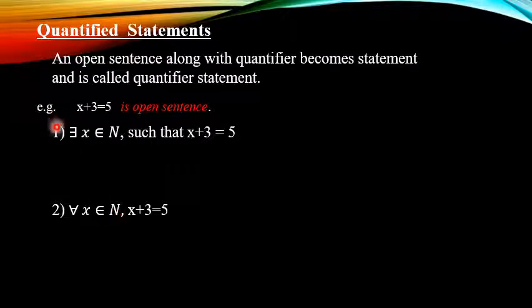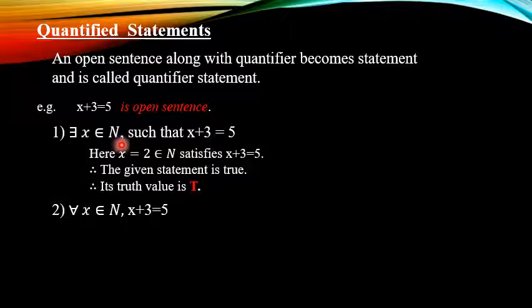Now in example number 1, there is one natural number, 2, which satisfies this condition x plus 3 is equal to 5. That means this is a true statement. Hence its truth value is true. So our answer is: x is equal to 2 belongs to N satisfies x plus 3 is equal to 5. Therefore the given statement is true. Therefore its truth value is capital T.